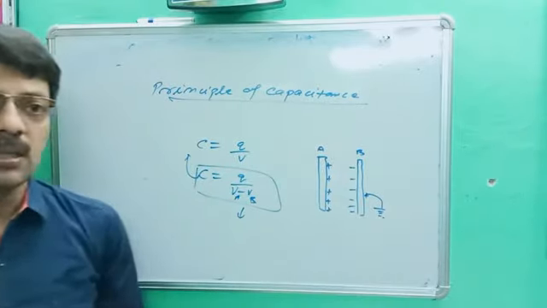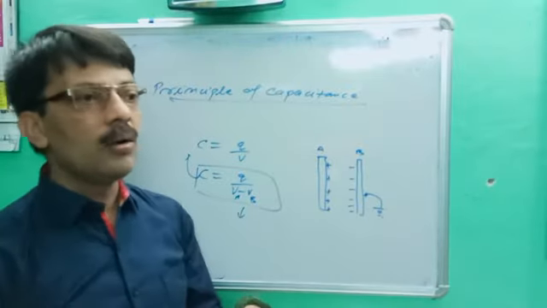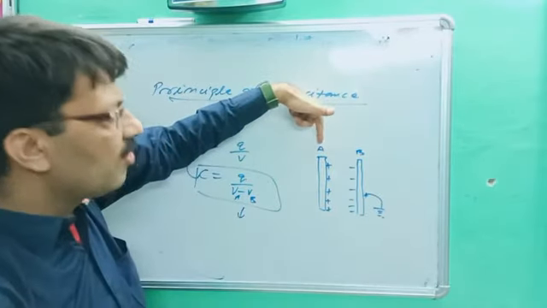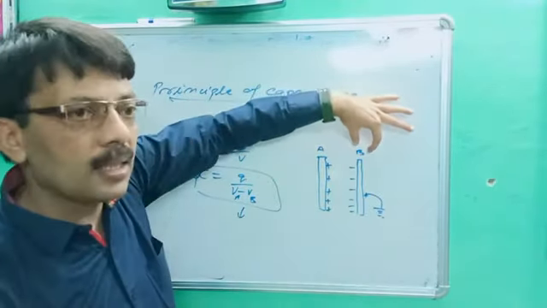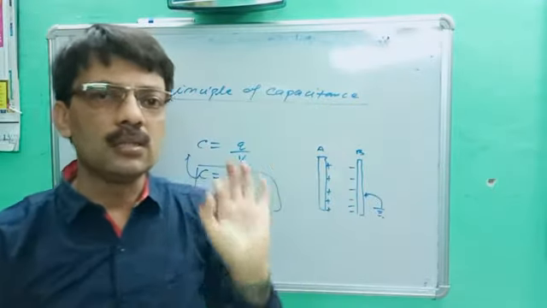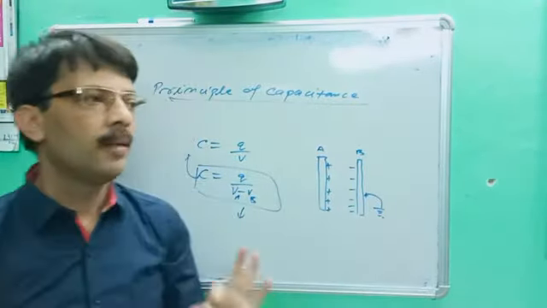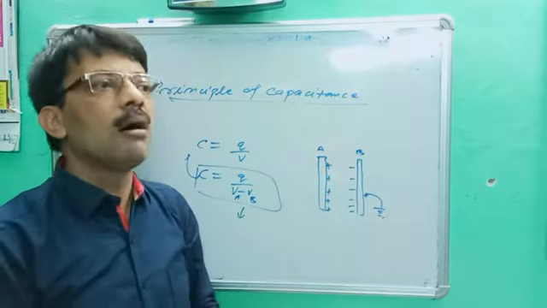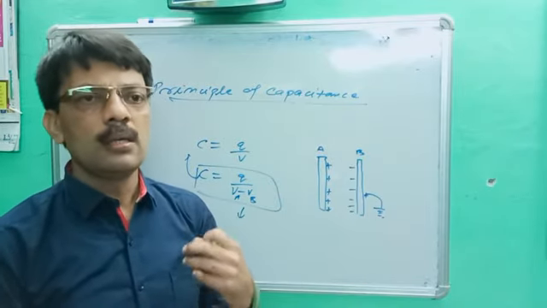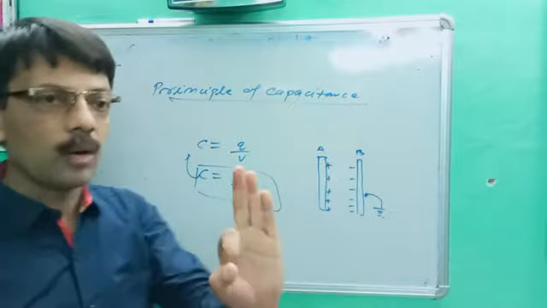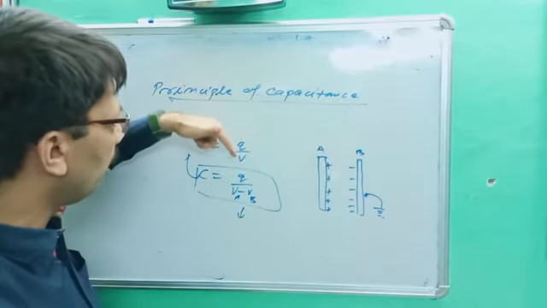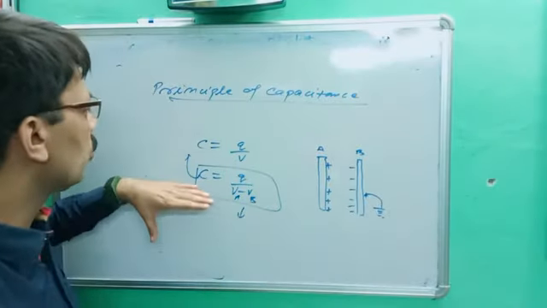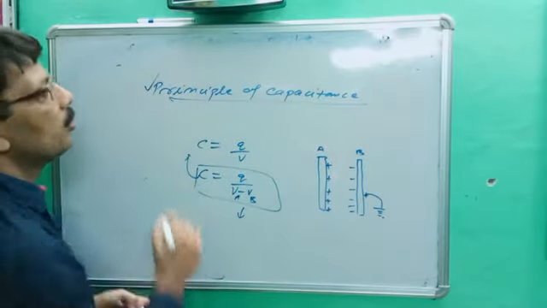What is the principle of capacitance? Without changing the size and shape of the device, see, I have not increased the size of A, but by keeping another uncharged conductor B near it, its capacity automatically increases. Once again, the device without changing the size and shape enhances its capacity; this is called the principle of capacitance, and your formula gets modified. Instead of C is equal to Q upon V, we get C is equal to Q upon VA minus VB. Since the potential decreases, its capacity increases.